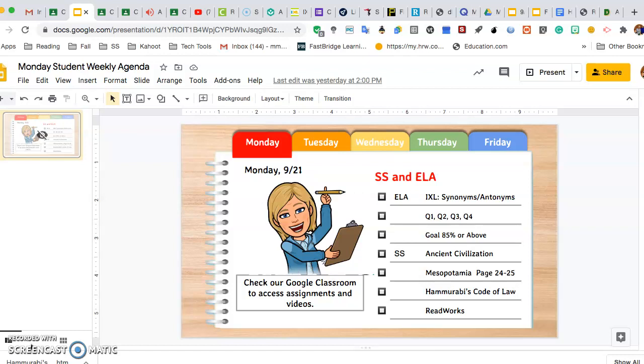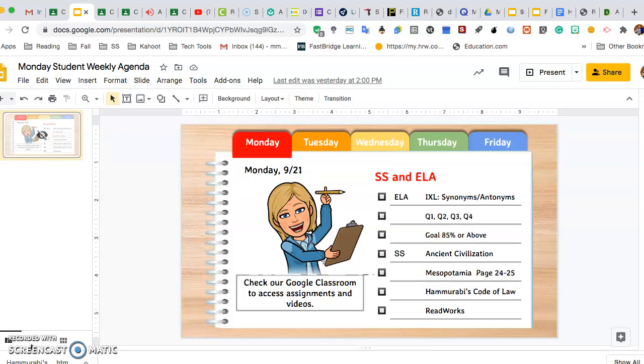For English today, we're going to work on some parts of the grammar. We're going to be talking about synonyms and antonyms. If you remember, synonym means words that mean the same. I always remembered that because same starts with an S and synonym starts with an S. Antonyms are opposites. So the opposite of cold would be hot, and the opposite of in would be out.